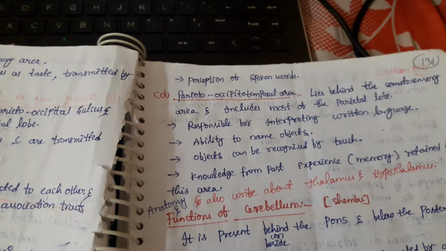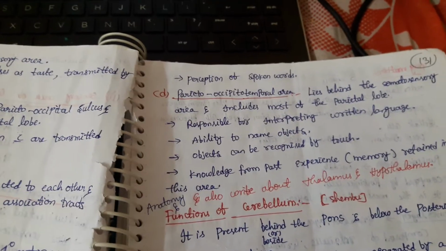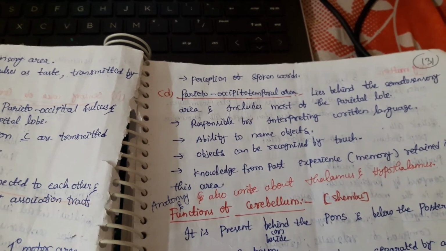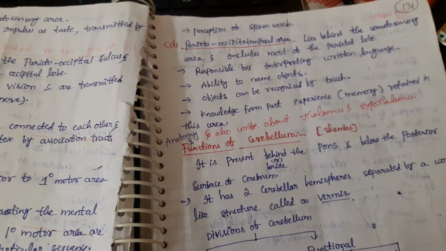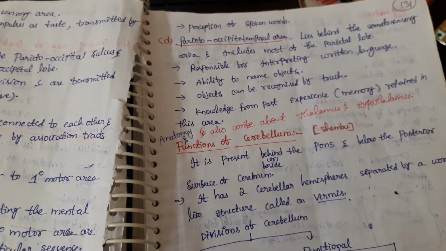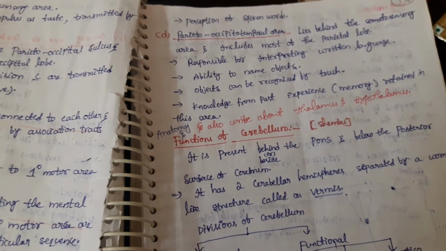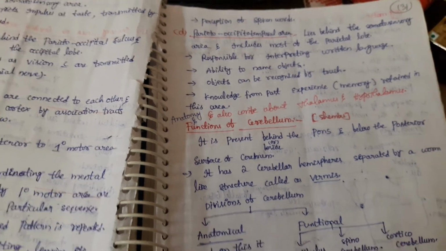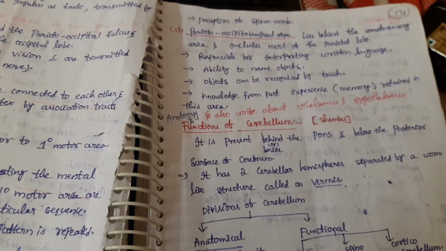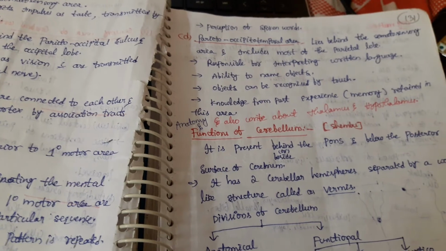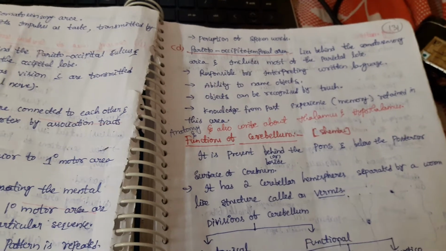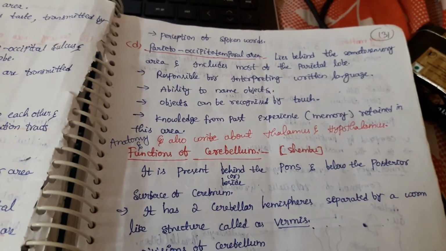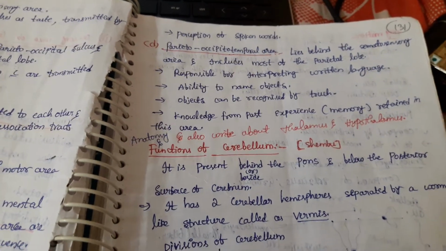For example, words of an unknown language will be listened to by you. Whenever the same words are repeated another time by any person, though you don't know the meaning of that word, automatically that perception of spoken words will be there. Nothing but: I know I listened to these words once, somewhere I listened to these words. That perception will be there for you by this Wernicke speech area or sensory speech area.